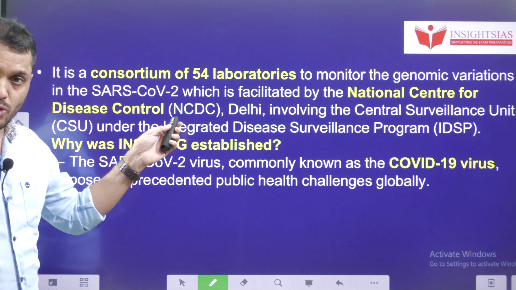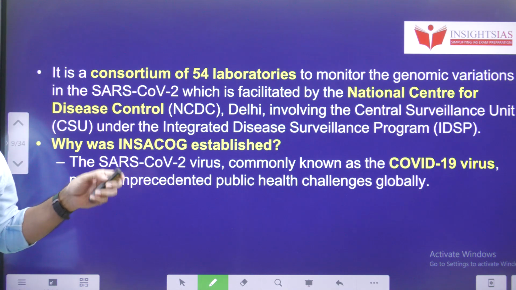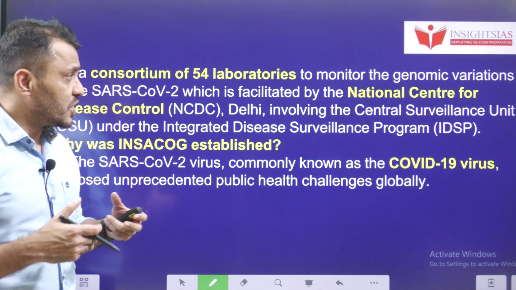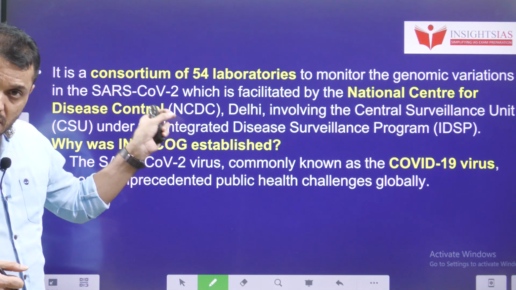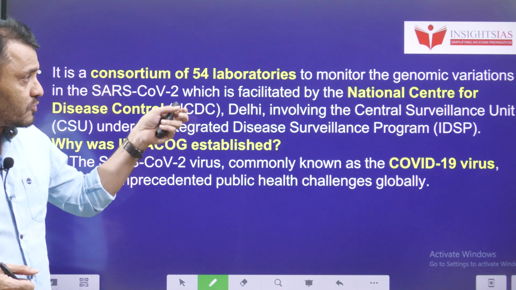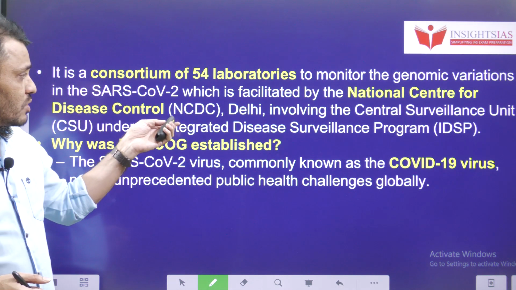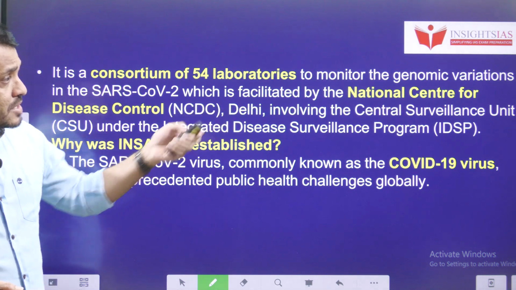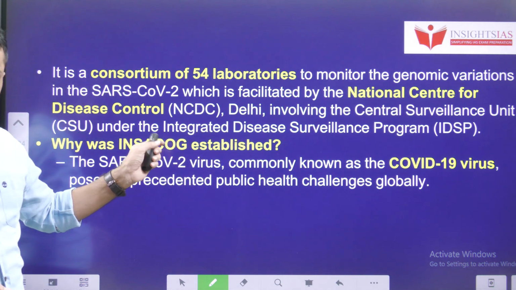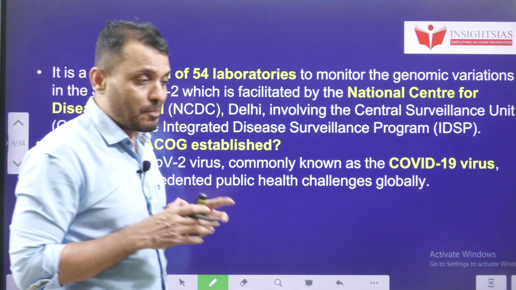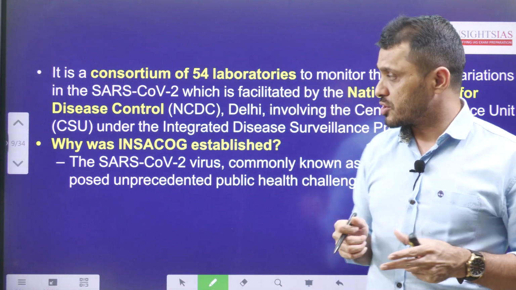It is a consortium of 54 labs and they monitor the genomic modifications related to SARS-CoV-2. And in this consortium, from the government point of view, the National Centre for Disease Control, NCDC, as well as the Central Surveillance Unit under the Integrated Disease Surveillance Programme, these laboratories are also a part of this INSACOG consortium.